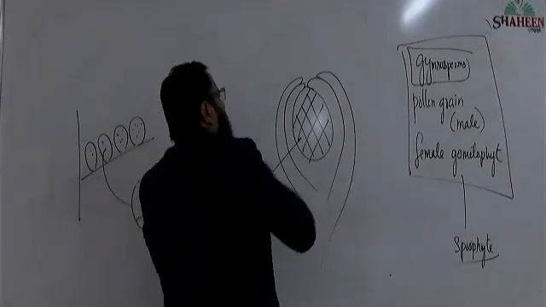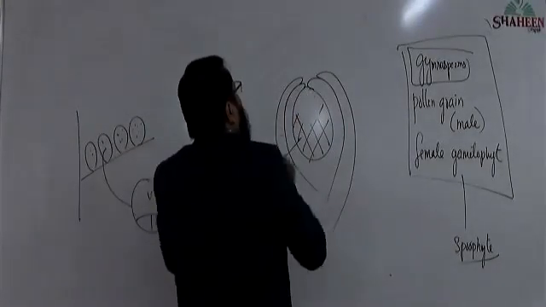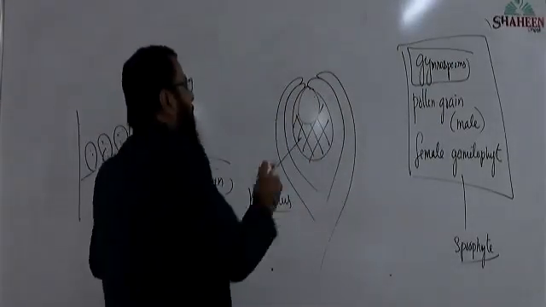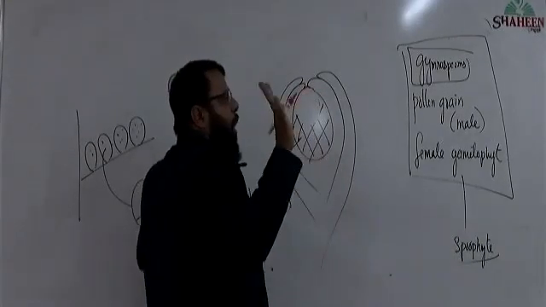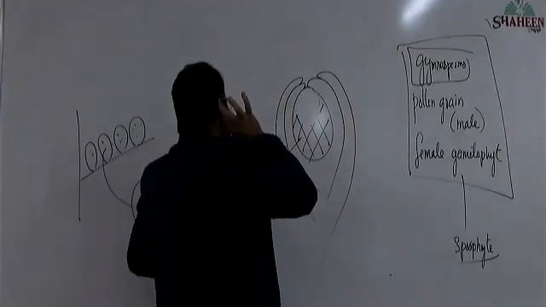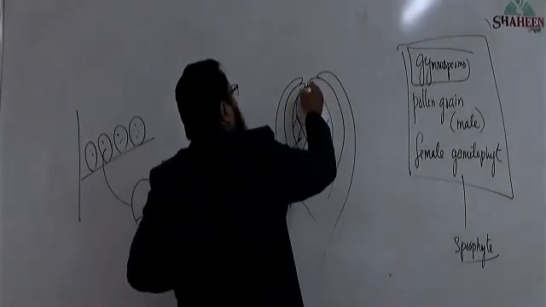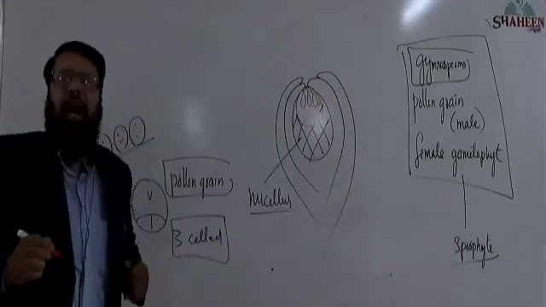In that nucellus, one cell transforms itself into megaspore mother cell that undergoes meiosis. Out of 4 cells, 1 cell develops into female gametophyte that produces many archegonia, 2 to many archegonia.